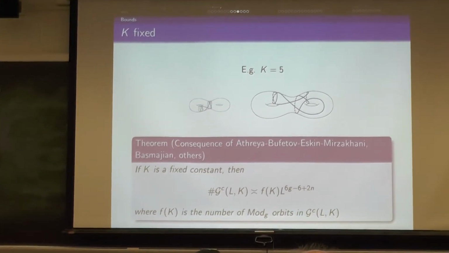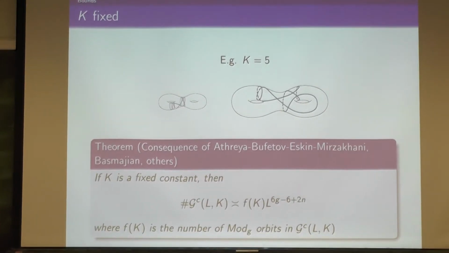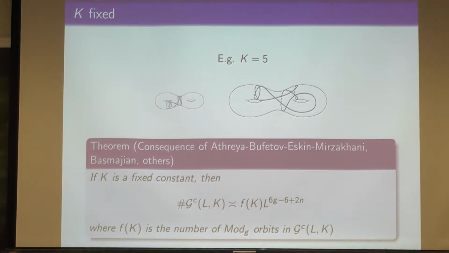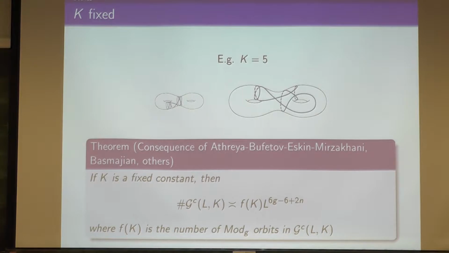So the mapping class group acts on the set of geodesics, right? And it preserves intersection number. And in fact, the number of orbits for a fixed upper bound on intersection number is finite. You can think about the number of orbits for simple closed curves being finite. That depends on the topological type, the surface you get when you cut by the simple closed curve, and you get something similar. But this f of k is not known. So it's not known how f of k grows?